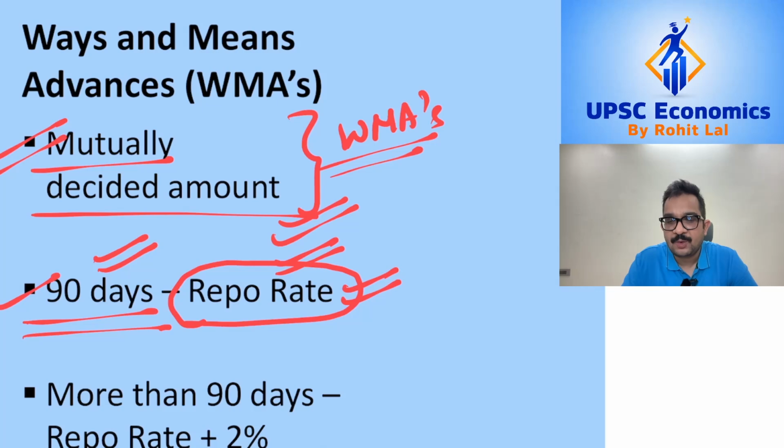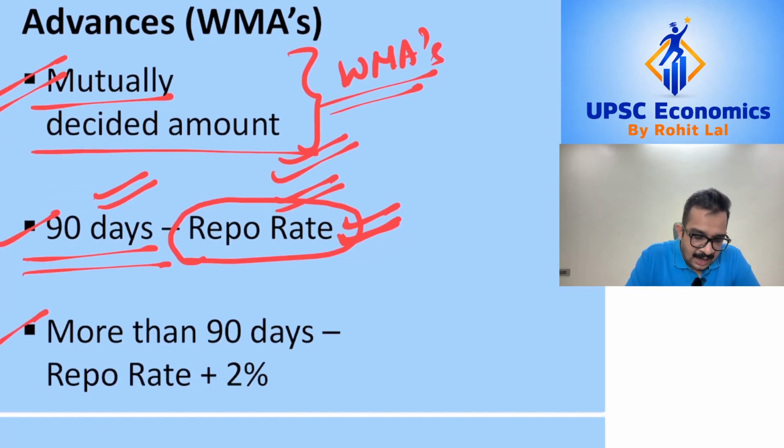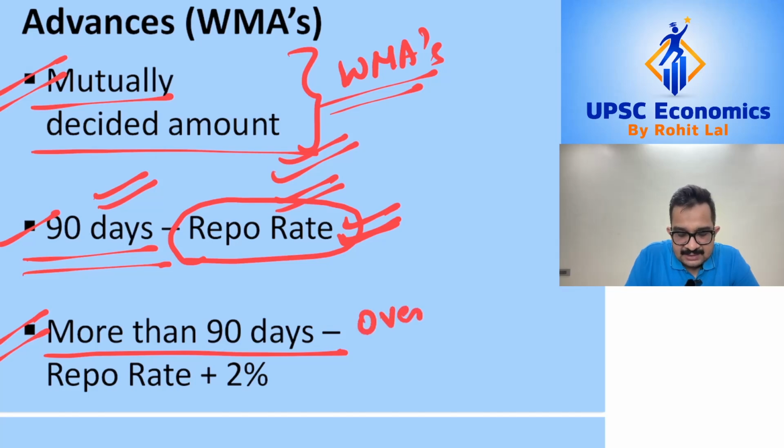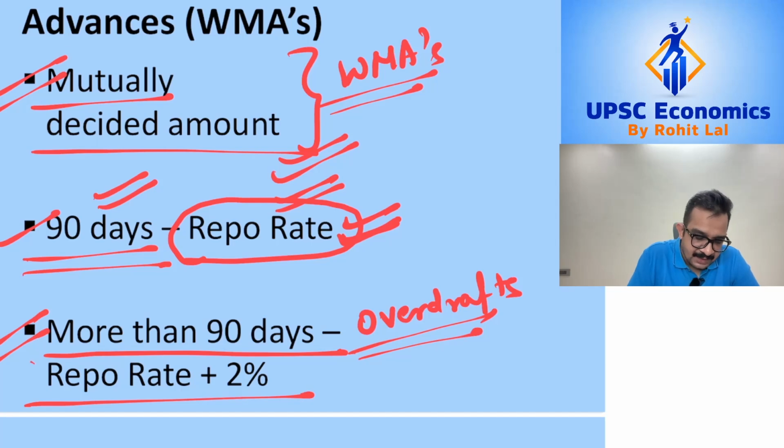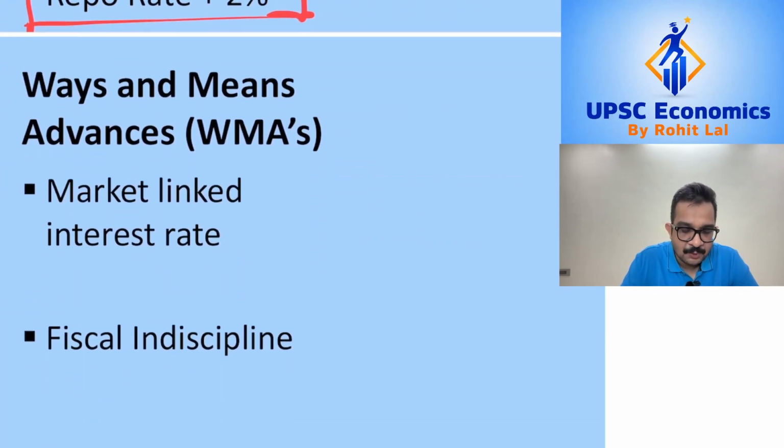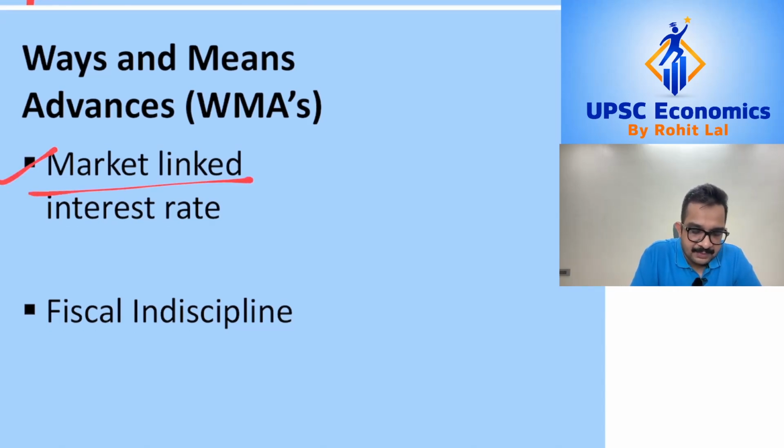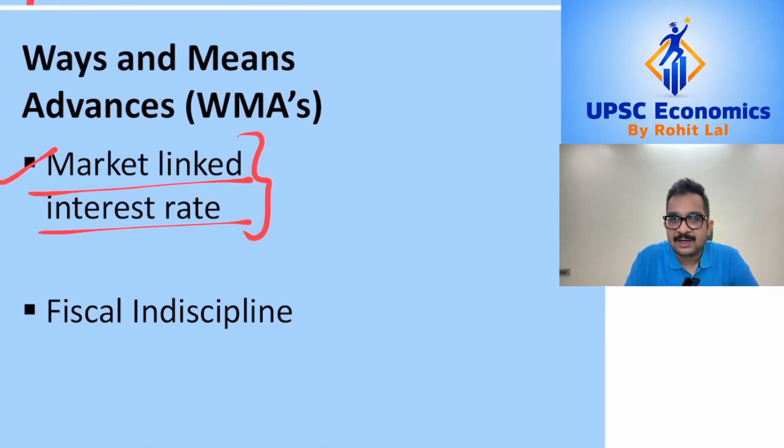For example, if WMA loans are paid back in 90-day period, then the interest rate charged is the prevailing repo rate on these loans. However, if these loans are not paid back in 90 days, these loans are considered as overdrafts, and these loans are charged a penal interest rate which is repo rate plus 2%. So the interest rates on these temporary WMA advances are market linked. However, under the system of ad hoc treasury bills, the interest rates were not market linked and they were fixed.